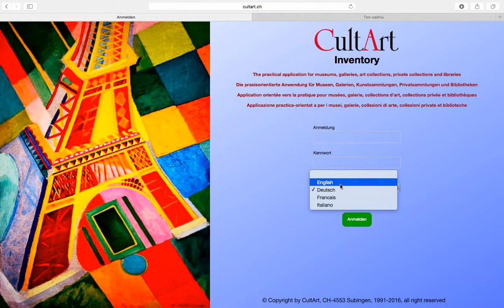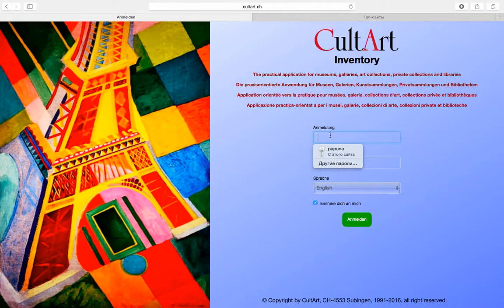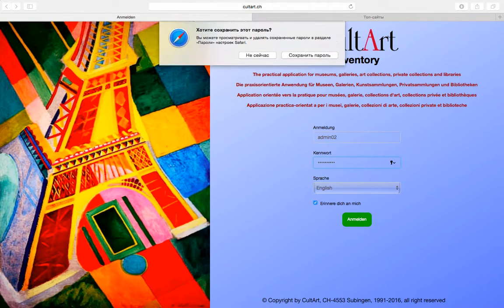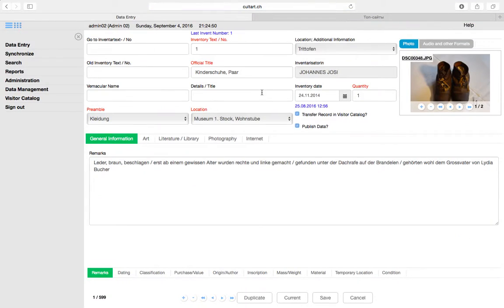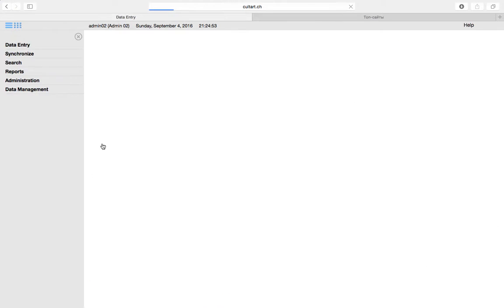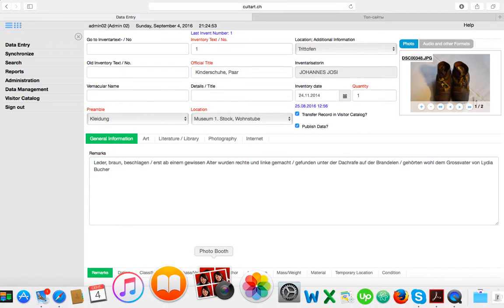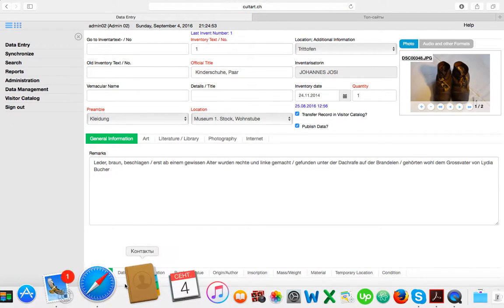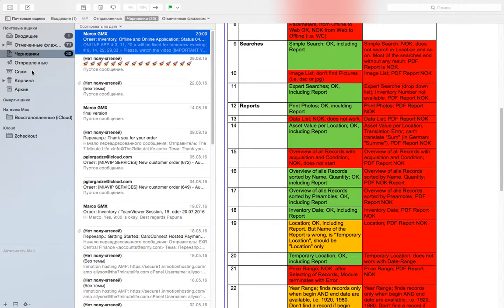Now let us log in again into the system using English language for my convenience, because I still do not understand anything in German. And let us go through the list which you had created, stating that there are some problems.